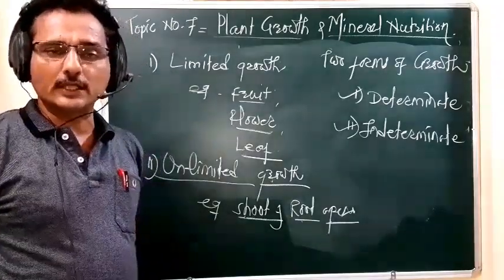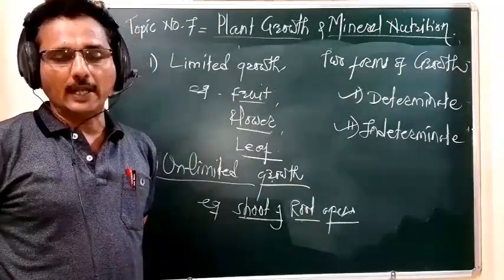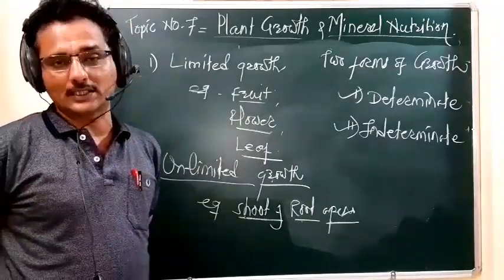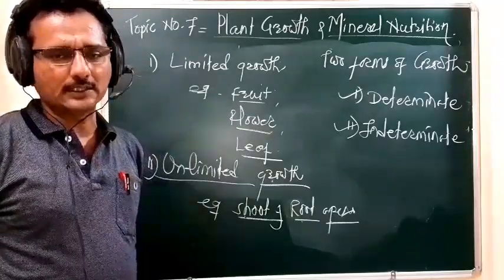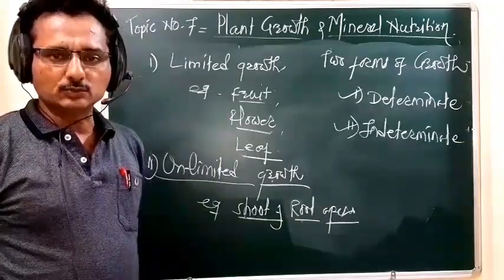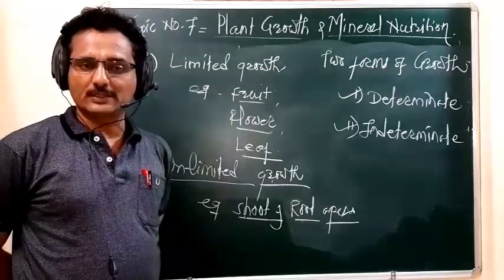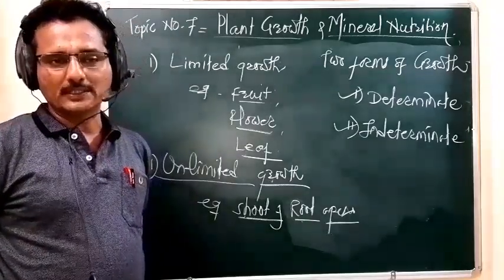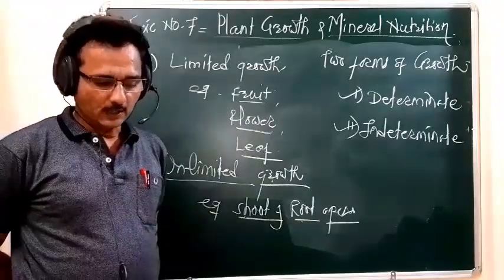Throughout the lifetime of the plant body, the growth of the shoot apex and the root apex continuously takes place. Why it continuously takes place, we are going to study in detail later. But remember, at this moment you are aware of the growth of the shoot apex and the root apex. There we observe a continuous growth in the plant.